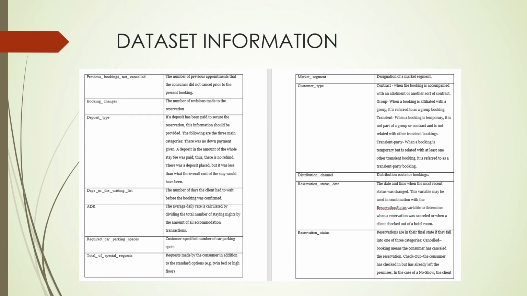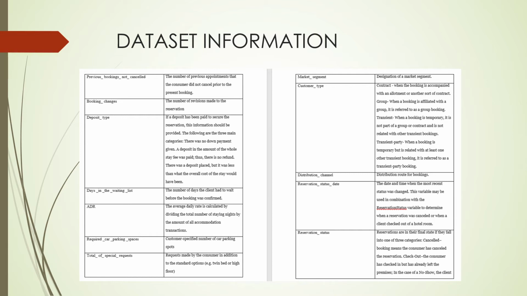It comes in the customer type, but when we go to the distribution channel, like the distribution route for booking, and the reservation status date, which includes the date and time when the most recent status was changed. This variable may be used in combination with the reservation status variable to determine when a reservation was cancelled or when a client checked out of a hotel room.